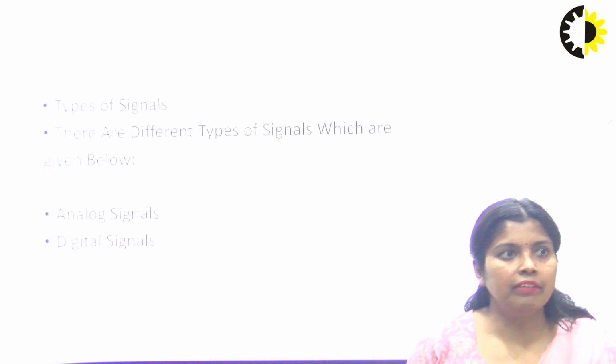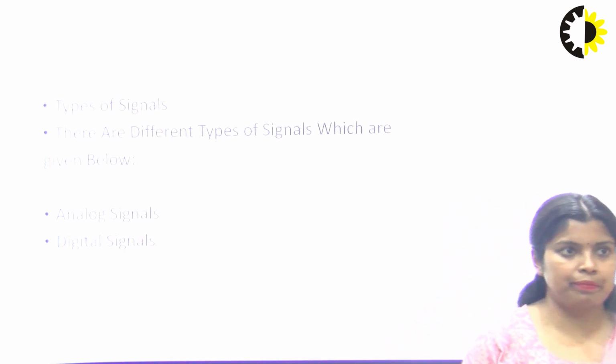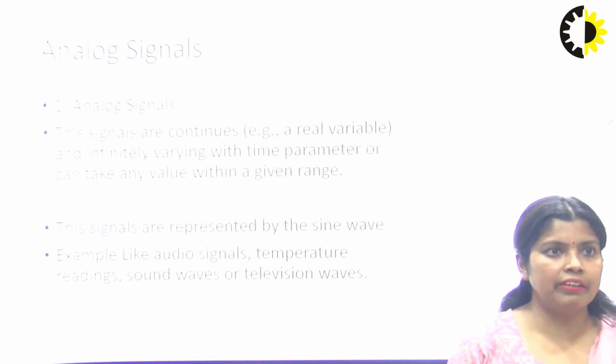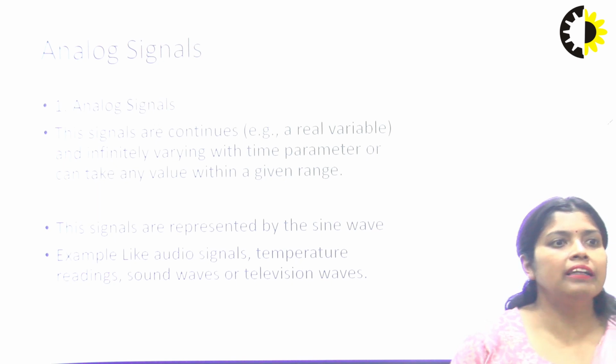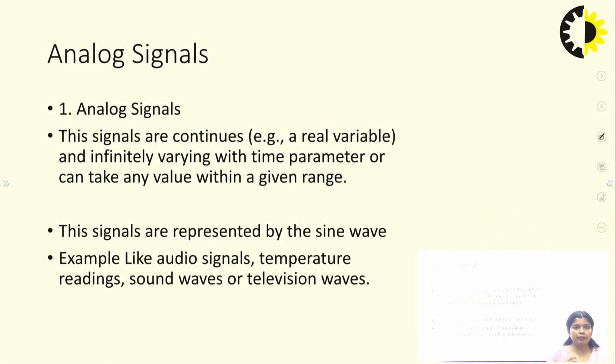So let's start with the signals. First, we have to know that signals are of two types, analog signals and digital signals. Analog signals are continuous signals, and digital signals are discrete signals, where 0 and 1 are used. The analog signal can be represented with the help of a sine wave or cosine wave.